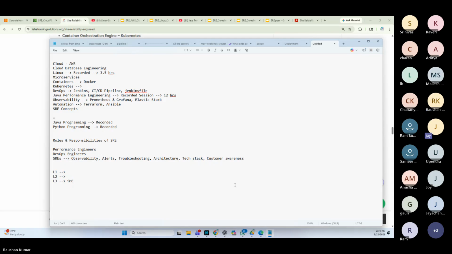Okay, Gauri, go ahead. Hi, Roshan. After completing the course, do we get any kind of certificate? I mean, a training certificate? Yes, from the institute you will get one. Okay, thank you. Sure.